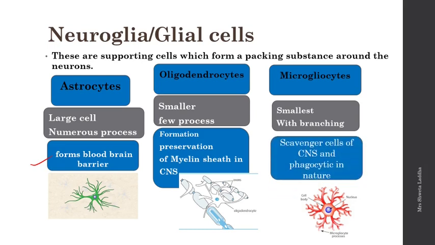Whereas the microgliocytes, I will say, are the most important because they are scavengers. They will remove all the dead cells from the central nervous system. They will kill any pathogens that are entering the nervous system. Therefore, they are phagocytic in nature. So these are the 3 types, their function and the structure of neuroglial cells or glial cells.